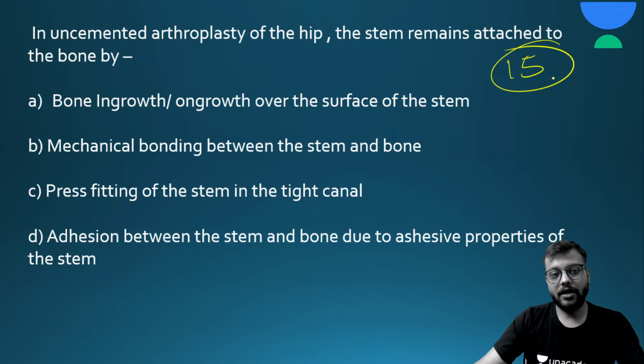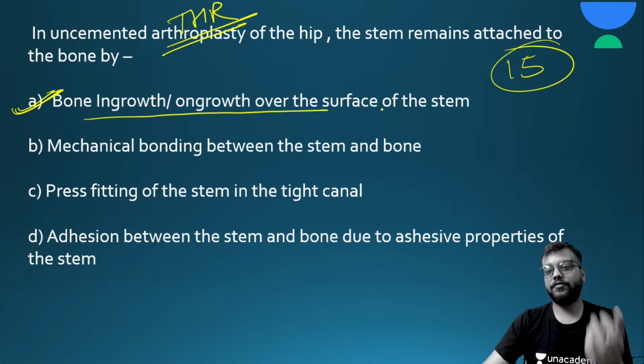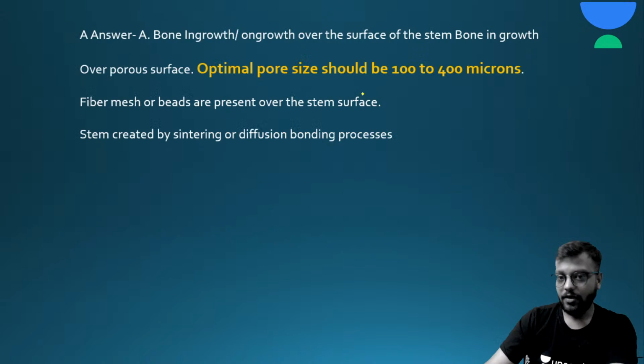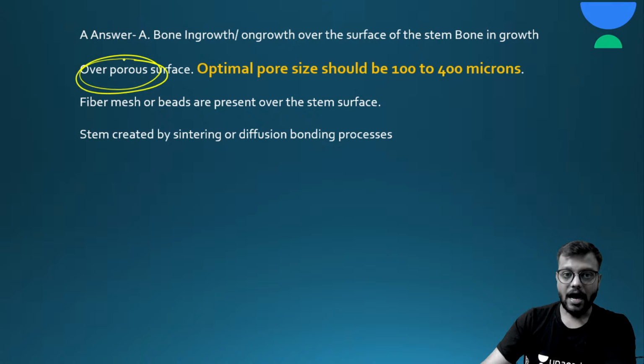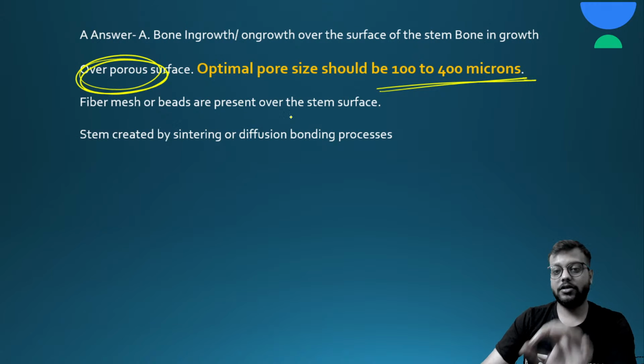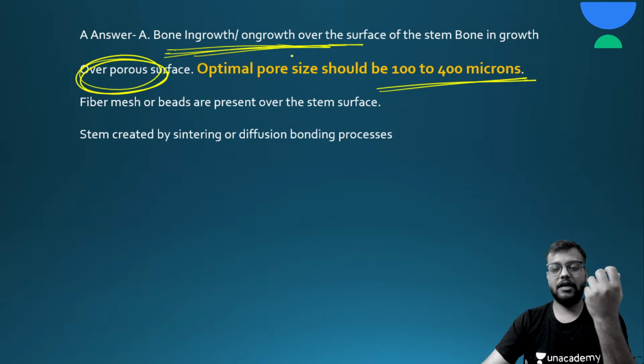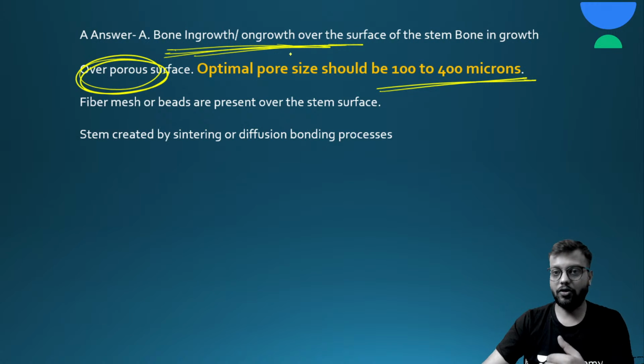Okay, so the answer for this question is A, that is, in uncemented THR or total hip replacement, the stem is attached to the femur bone with the help of bone ingrowth or on growth over the surface of the stem. Actually, the stem is porous. Okay, and optimal porous size is 100 to 400 microns, and these porous surfaces help to form a covering of a bone layer, either in the form of ingrowth or the on growth,